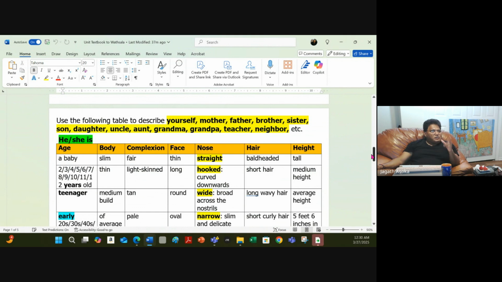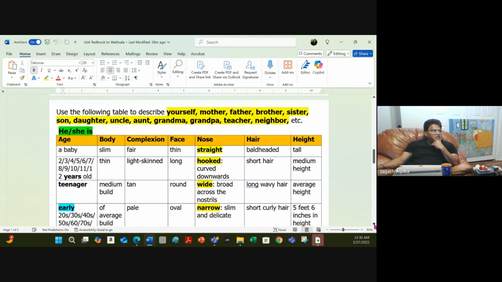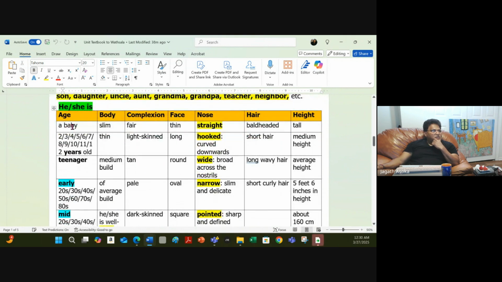You have to describe yourself, mother, father, brother, sister, son, daughter, uncle, aunt, grandma, grandpa, teacher, neighbor, and so on. Of course, if you are a kid, you don't have a daughter or son, but the rest you can. So you can start it. He's a baby, or you can say she's a teenager, and then continue, go across and describe, right?